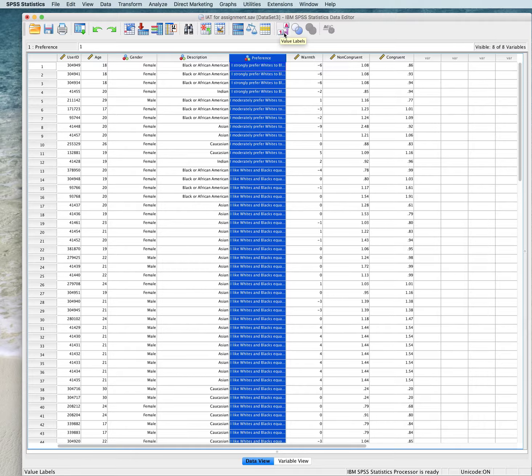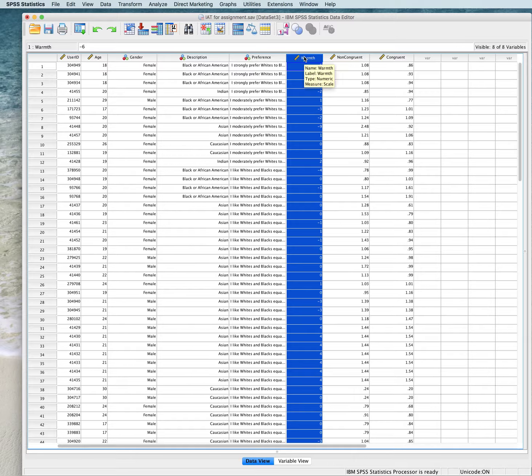In the column labelled warmth, participants reported how warmly they feel towards each group, and the ratings range from 0 to 10, 10 being the warmest. The warmth number is the difference between the two ratings made on the black and white scales. If the difference score is positive, it means that the warmth score was greater for whites than blacks. Negative scores imply more warmth towards blacks, and scores of 0 indicate equal warmth towards both races.